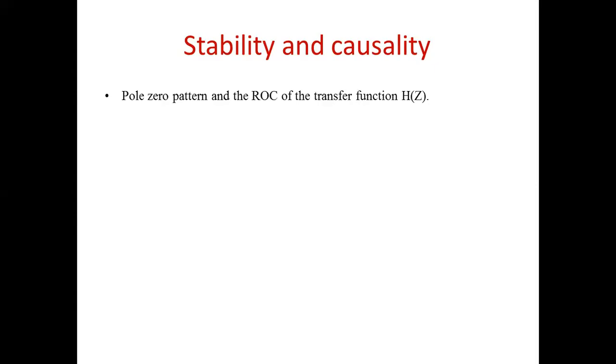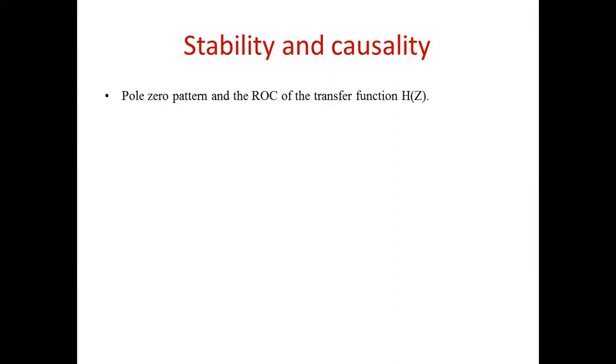What do you mean by causal system or the causal signal? The function should depend on past and present values only. Okay, so that we are calling a causal signal or the causal system.